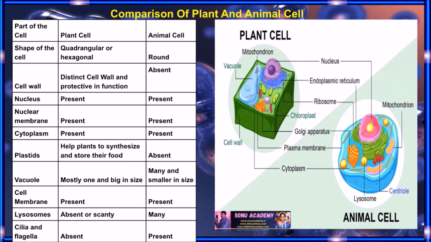Lysosomes are absent in plant cells and there are many in animal cells. Cilia and flagella are absent in plant cells and are present in animal cells. Centrioles are absent in plant cells and are present in animal cells, required for cell division. These are the differences between plant and animal cells.